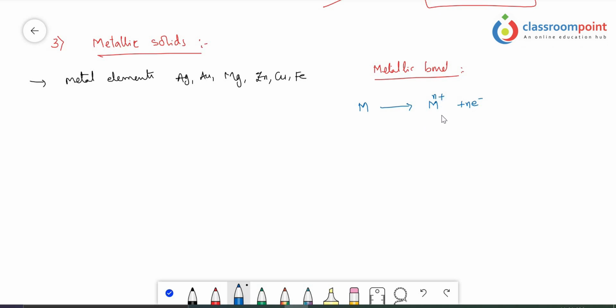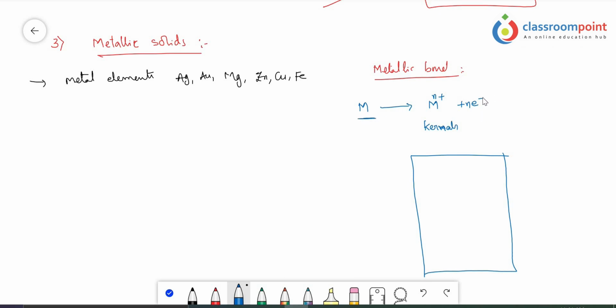After losing electrons, these metals form positively charged ions. These positively charged ions are called kernels.